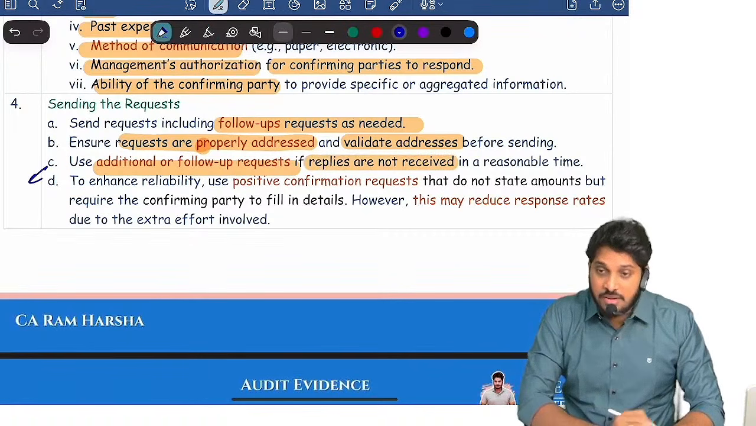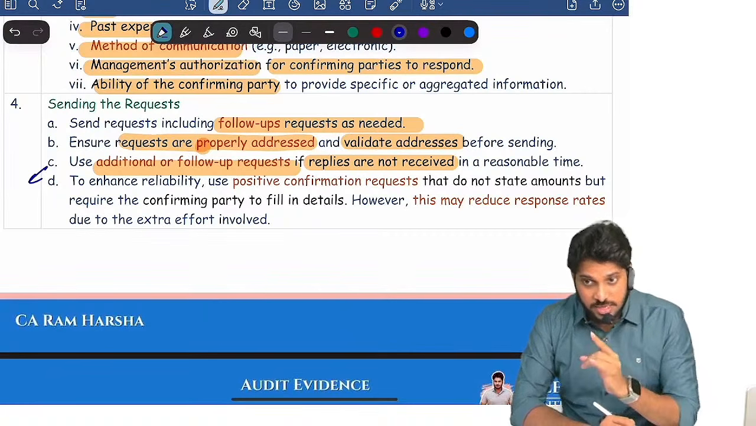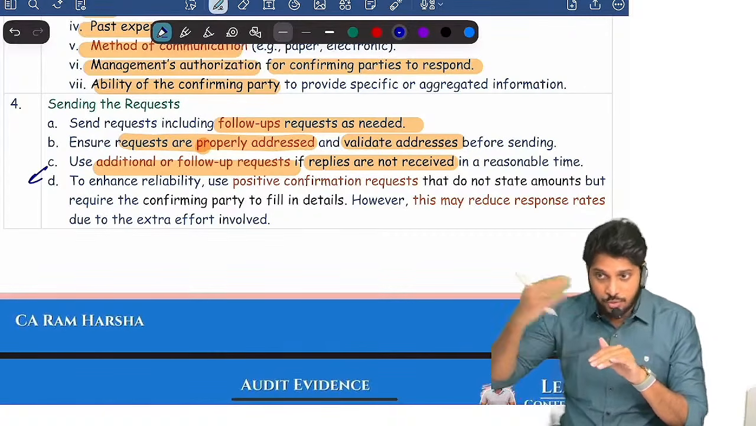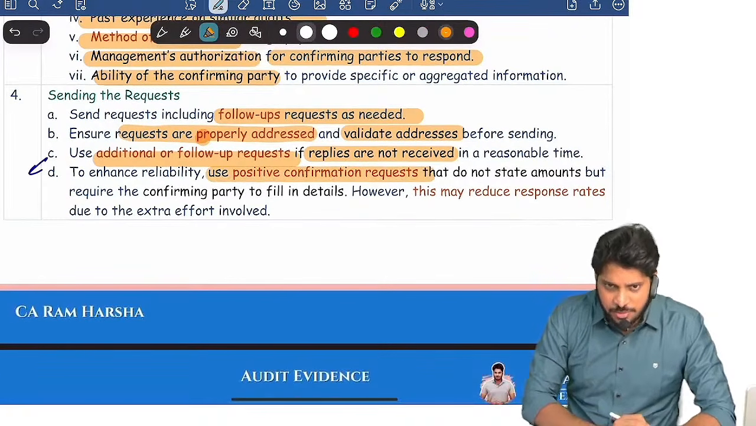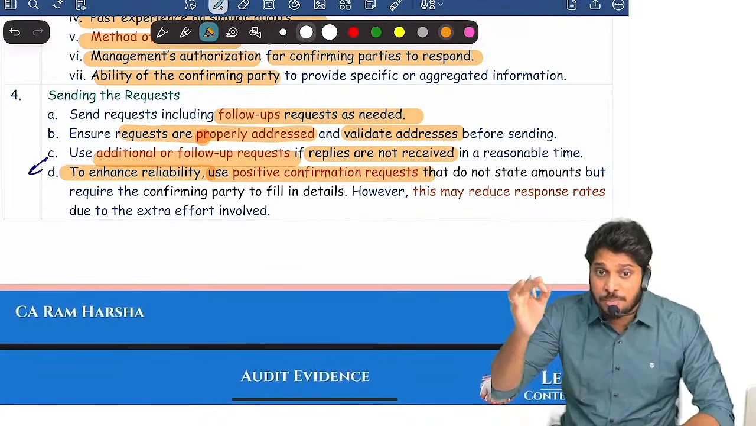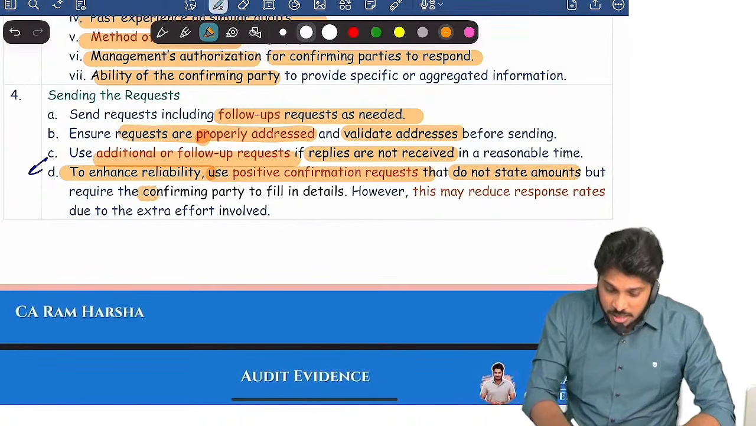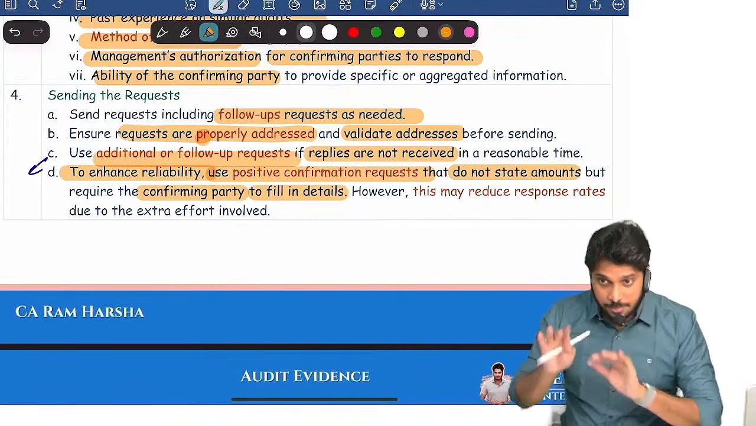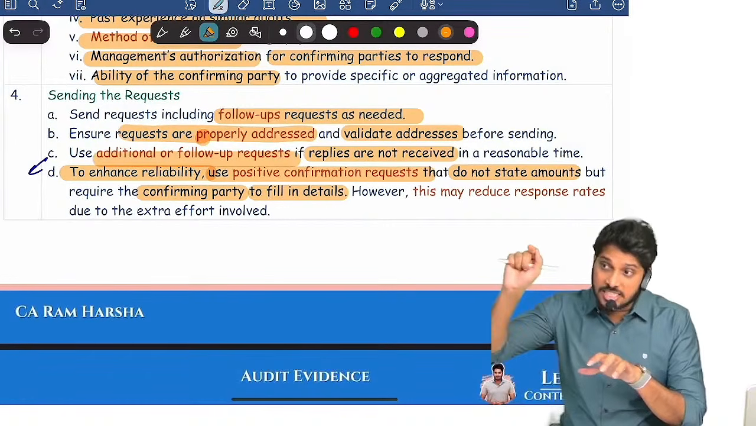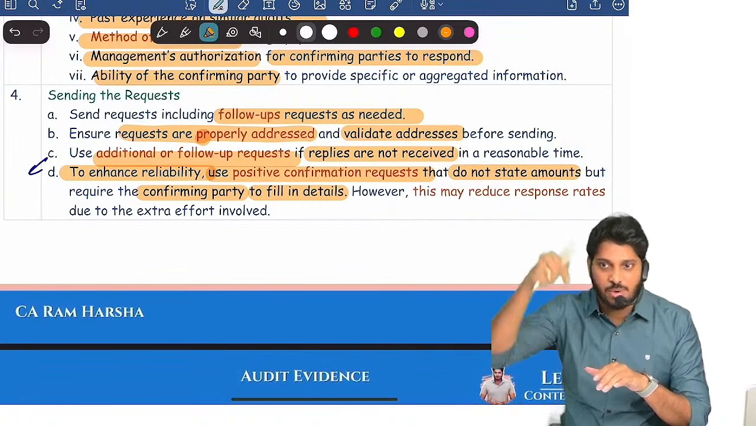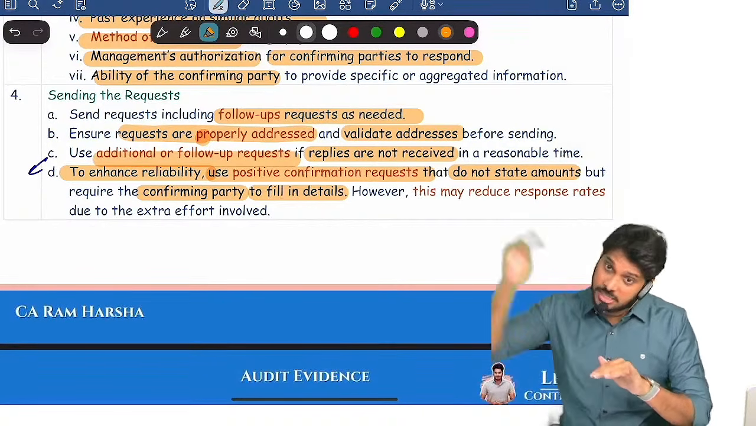Generally, where will we wait for the reply? For a positive confirmation request, we wait for the reply, yes or no. If they do not send the reply within the time mentioned by us, we will have to do a follow-up request, right? Then, use positive confirmation requests for more reliable evidence. Use a positive confirmation request where you do not mention the amount outstanding, but require the confirming party to fill in the details. In a positive confirmation, to make sure it is more reliable, send a request asking him to give the details about the transaction, about the balance, like that. You don't put the amount and ask him to confirm yes or no. Better ask him to give the details.